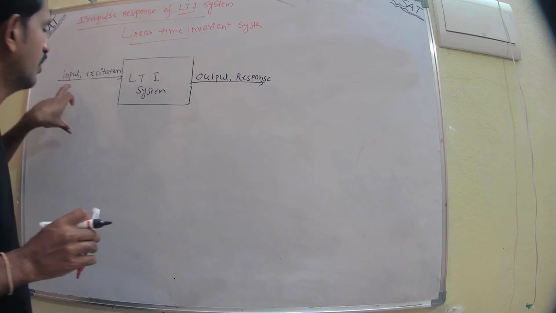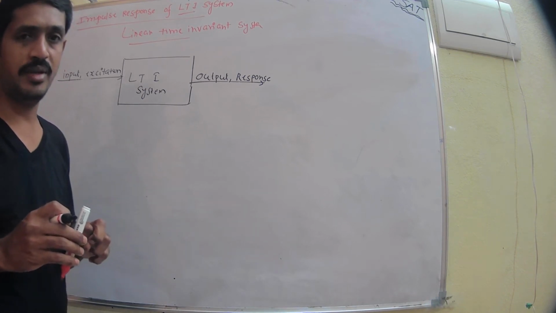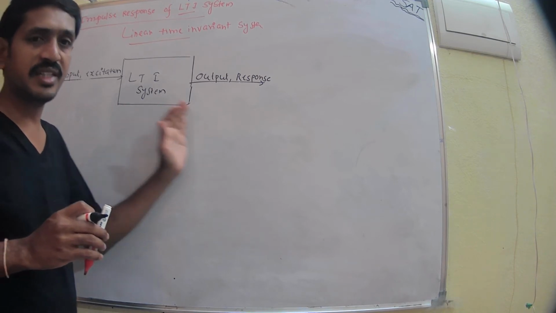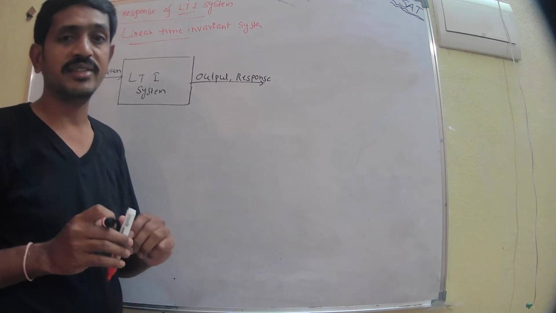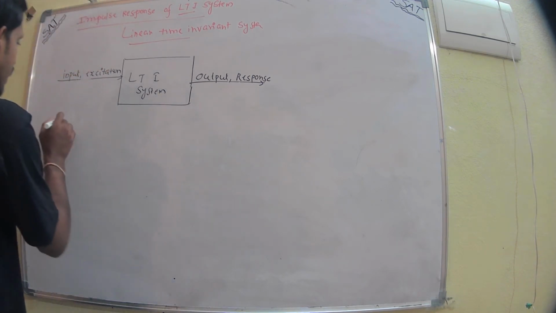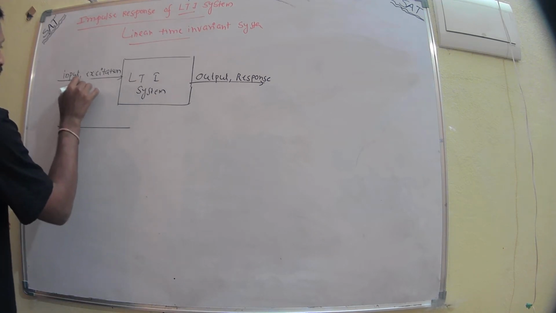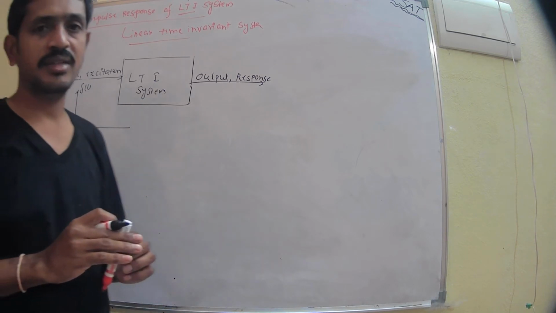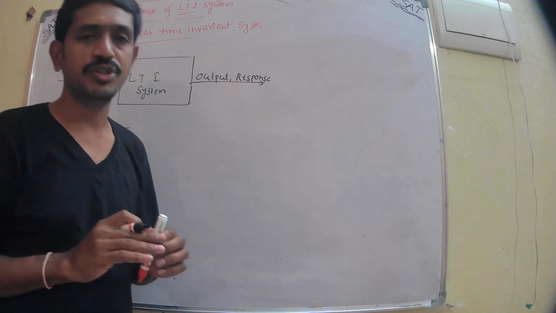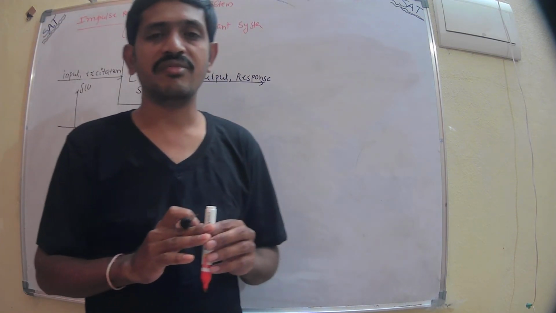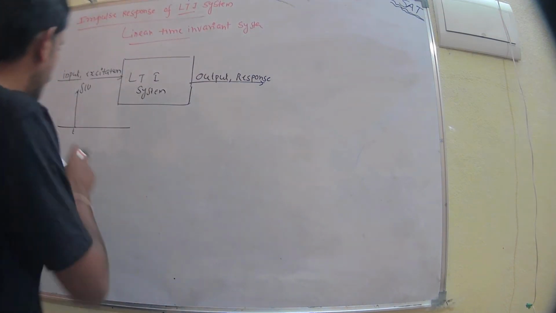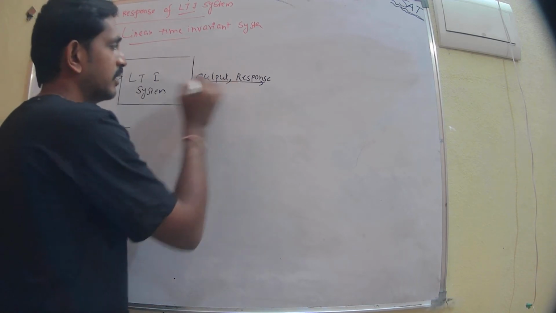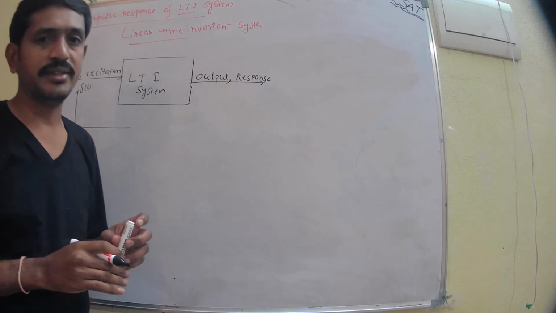In this case our input is an impulse input that is given to the LTI system, which gives the response. That response is called the impulse response. You know that the impulse is delta of t. At t equal to 0 the function exists, and for any value of t except t equal to 0 the function is 0. So the impulse input to the LTI system gives the output, or response, that is called the impulse response.